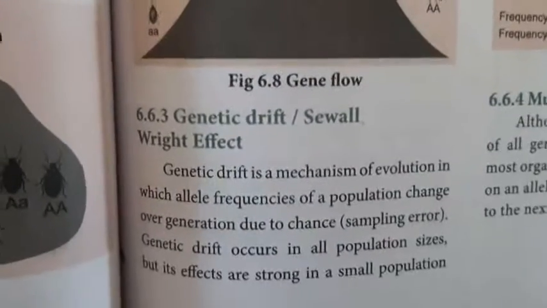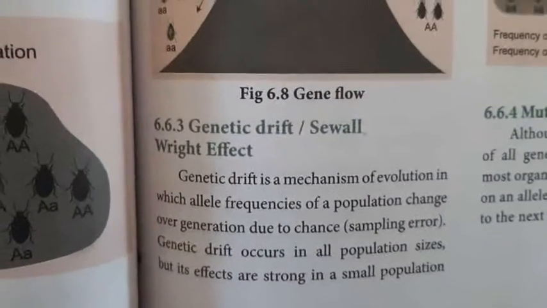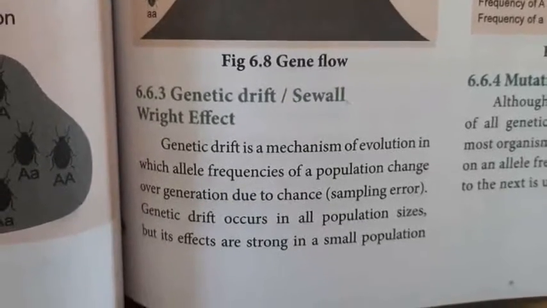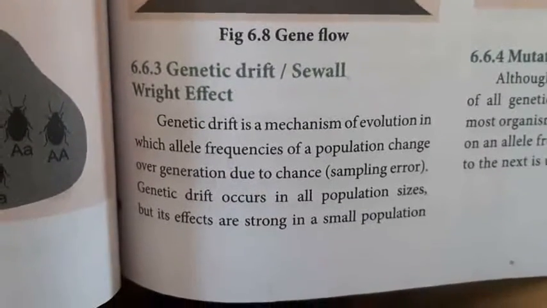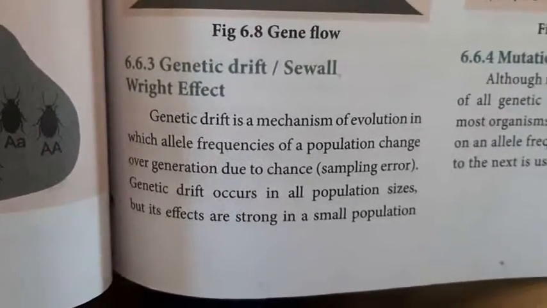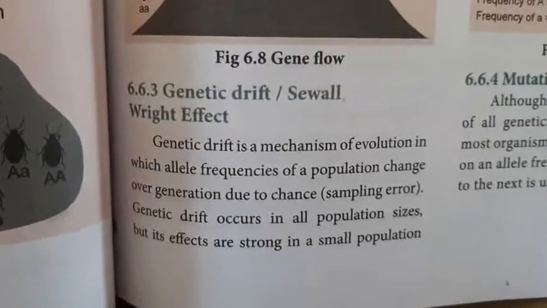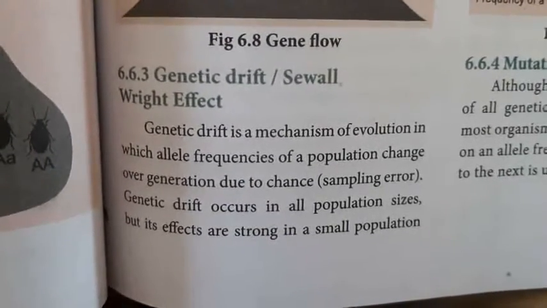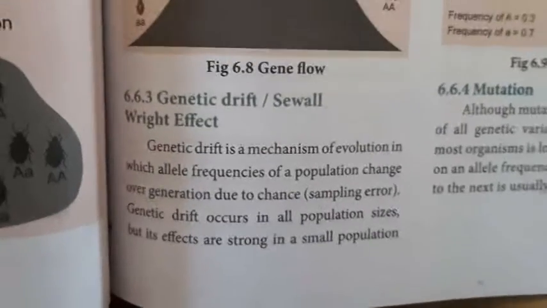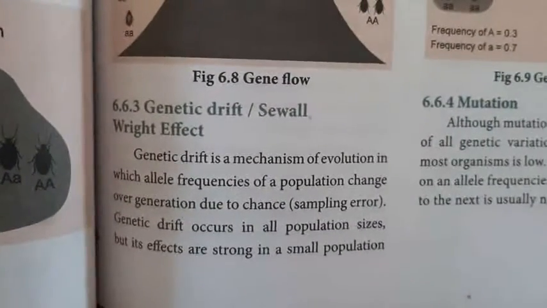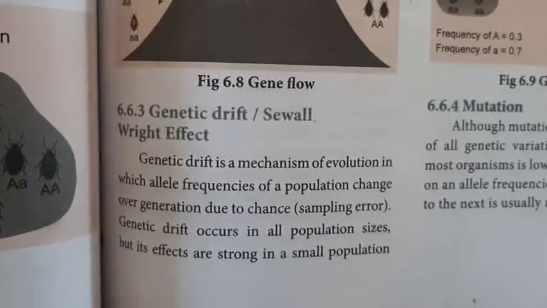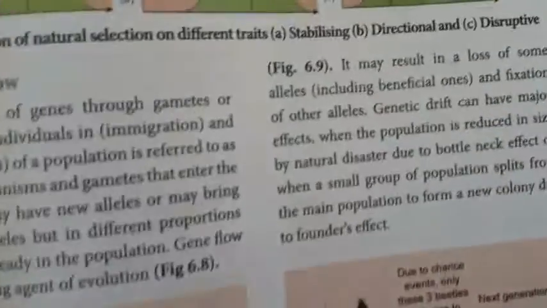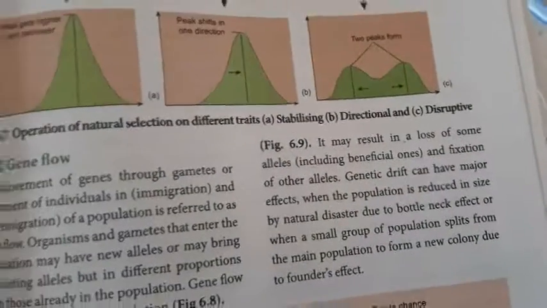Then the second one is genetic drift, also called the Sewall-Wright effect. Genetic drift is a mechanism of evolution in which the allele frequency of a population changes over generations due to chance, called sampling error. It occurs in all population sizes, but its effect is strong in small populations compared to large populations. It may result in a loss of some alleles and fixation of other alleles.